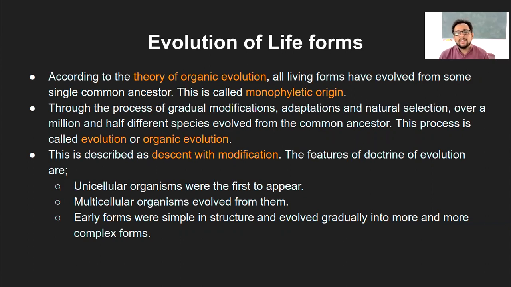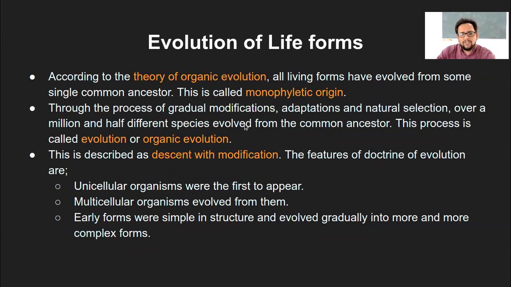And that is what is called monophyletic origin. Monophyletic means mono is single, phyletic is again the phylum or the category of the organism. So that is monophyletic origin. I don't know anything which exists as a polyphyletic organism, because it's only one. That means having a single common ancestor of all the living species on the earth.